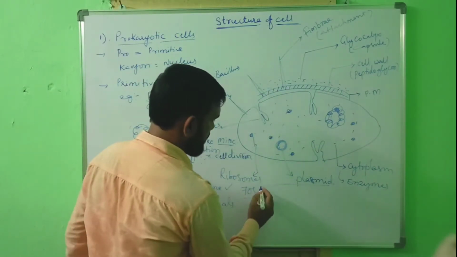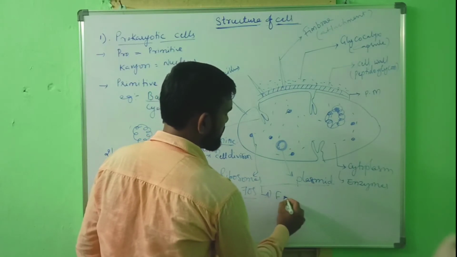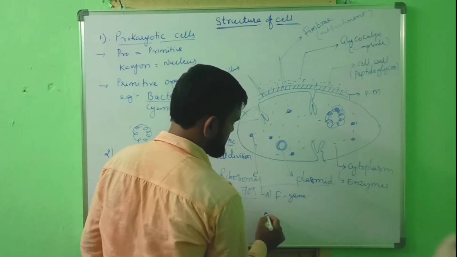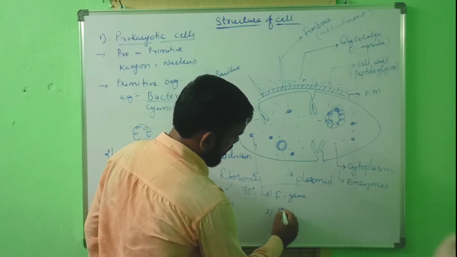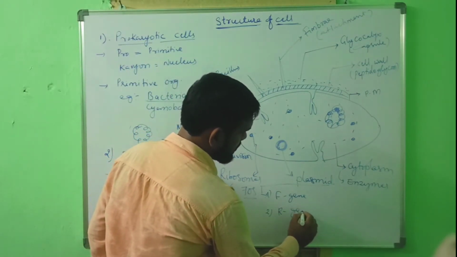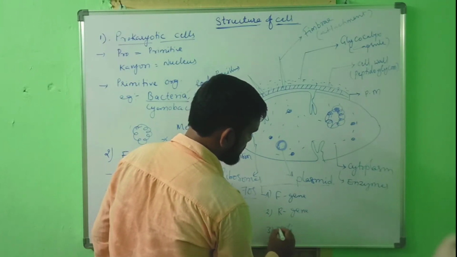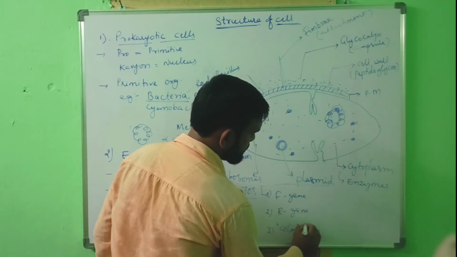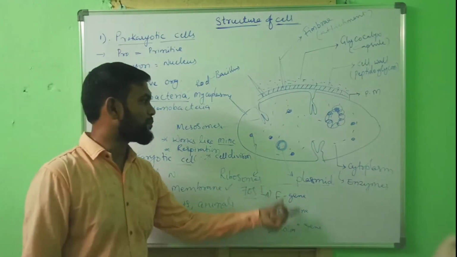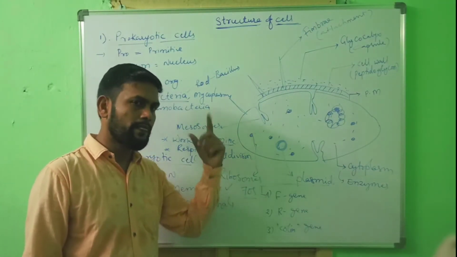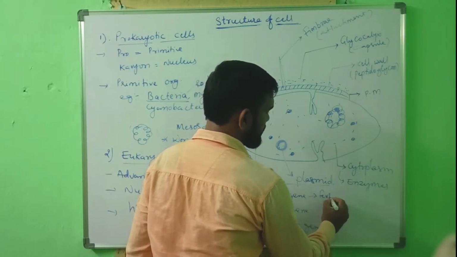Number one, F gene, second one is R gene, and third one is colicin gene. These three types of genes are present in plasmid. F gene is nothing but fertility gene.